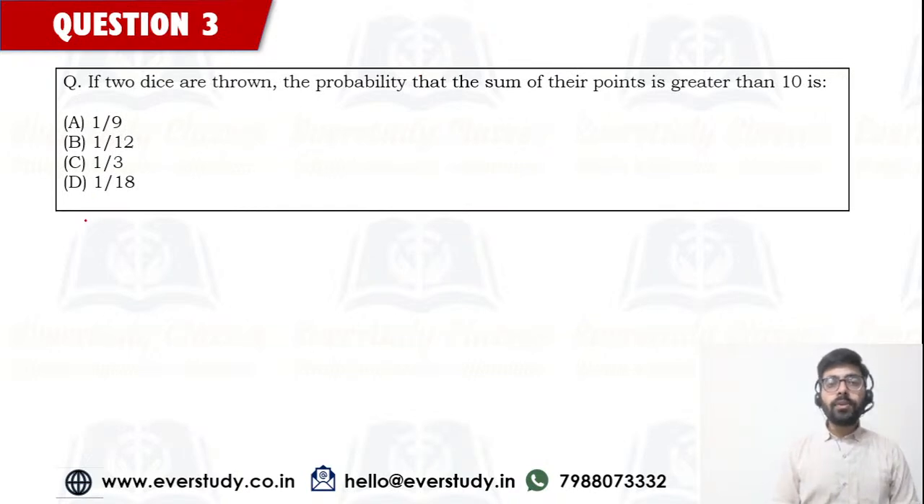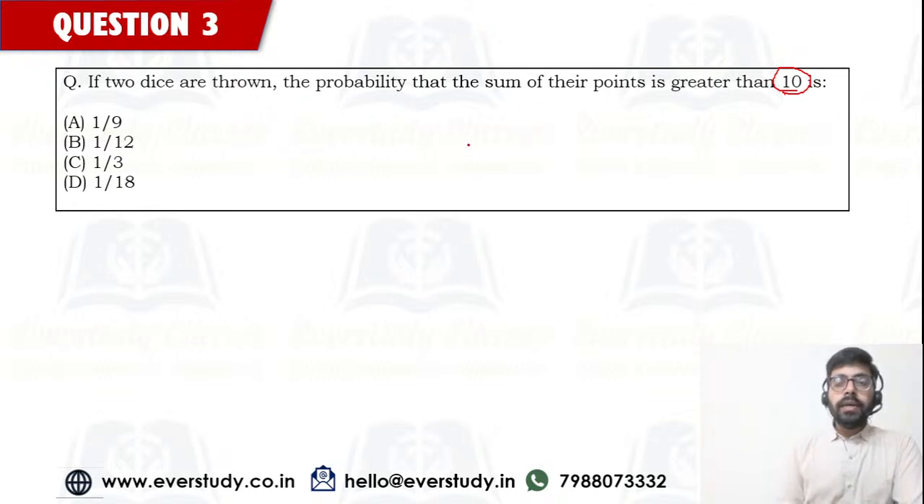If two dice are thrown, the probability that sum of their points is greater than 10 is going to be. तो आपने यहाँ पे 2 डाइस को थ्रो किया है, आपको निकालनी है प्रोबेबिलिटी कि यहां पे जो उनका सम ऑफ पॉइंट्स है इट इज गोइंग टू बी ग्रेटर देन 10. Let's see if you can find out this probability.